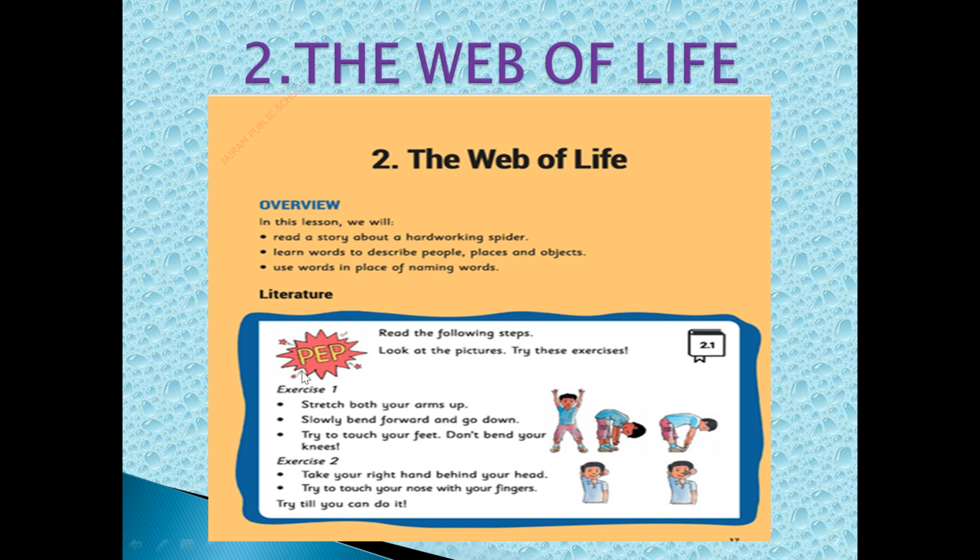We have 2 exercises here. What you have to do now is move from your place and stand straight. Hurry up. I am going to read the rules, and according to that you have to do the exercises one by one. Okay dears, first rule number 1, stretch both your arms up. See the picture and do how the boy is doing. The same you have to do.